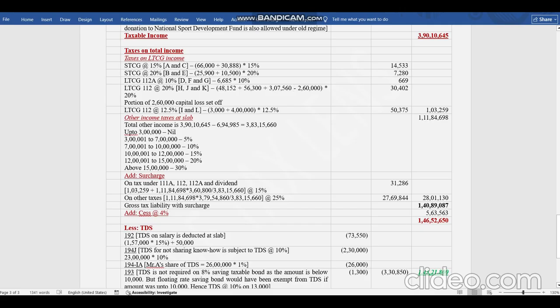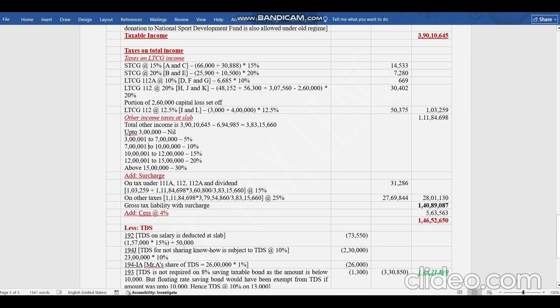If this was not the case, if this was not sufficient, then it will go to this. Suppose 40,000 is remaining, only 2,20,000 is claimable over here. So he will go to this. If anything is remaining, then he will go to this. But if anything else is remaining, then it will be carried forward and it cannot be taken to STCG and STCG. So accordingly, his taxes on capital gain will be 1,03,000.